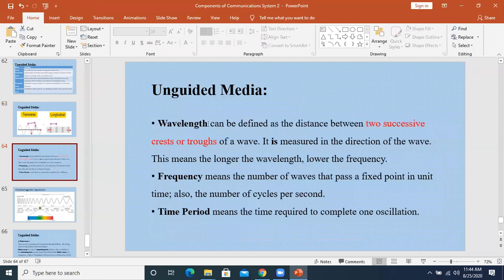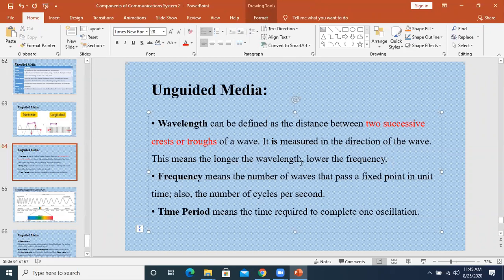Getting this point? Wavelength can be defined as the distance between two successive crests or troughs of a wave. It is measured in the direction of the wave. As the wave is going, we are measuring the distance, and of course we will measure it in the normal method, the international system for measurement. We are going to use the meter or centimeter or millimeter, the lower and higher units of meters. This means the longer the wavelength, the lower the frequency.